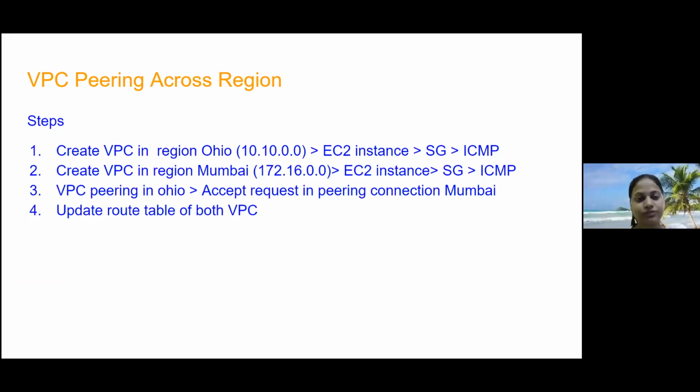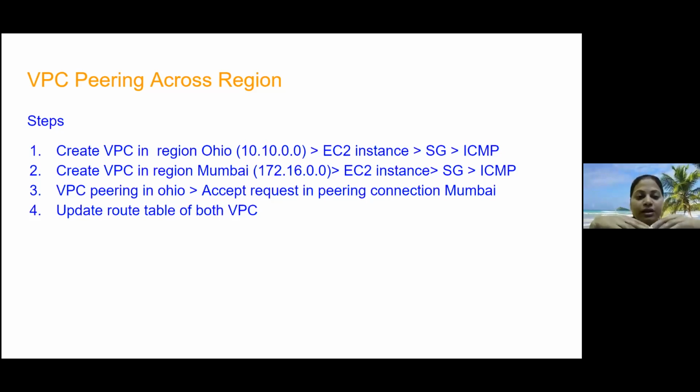After creating the VPCs and setting up everything, we'll create 2 instances, one in each of the regions. In the security group, apart from the regular RDP and other rules, we'll add one more rule, which is ICMP, which is for pinging. If you want to ping, the protocol is ICMP. So by steps 1 and 2, you'll have a VPC in a region with an instance.